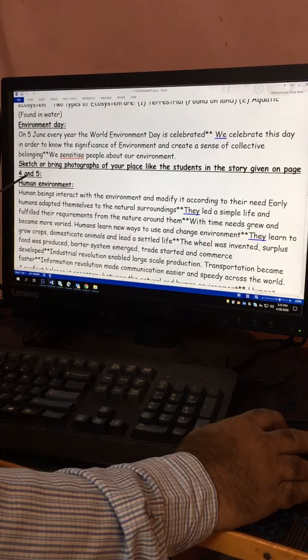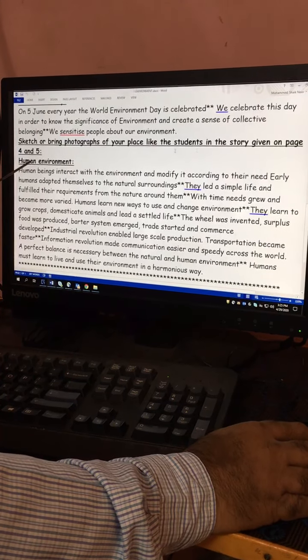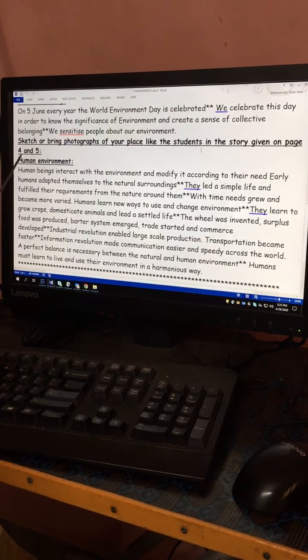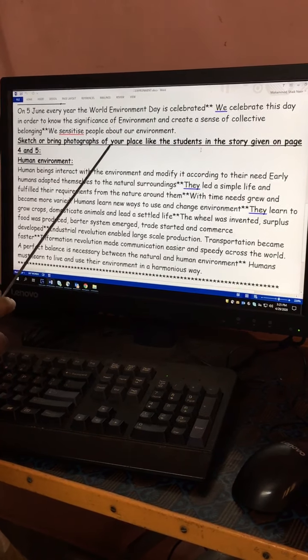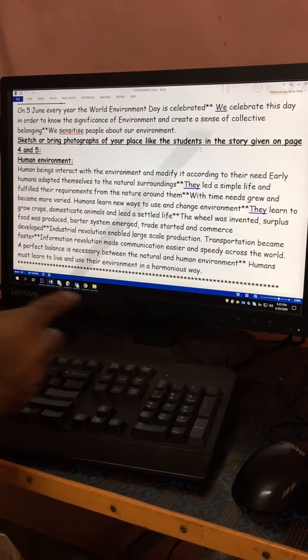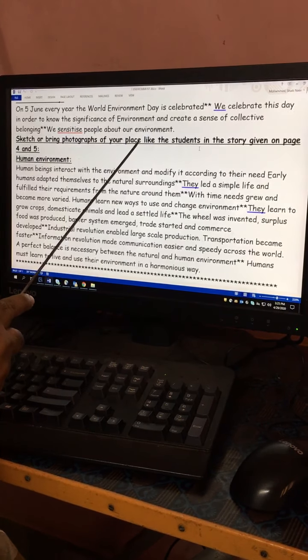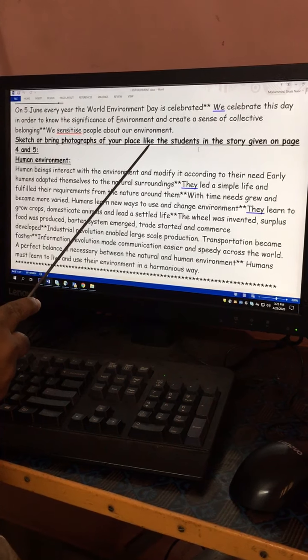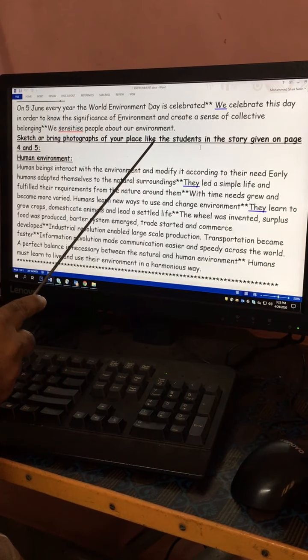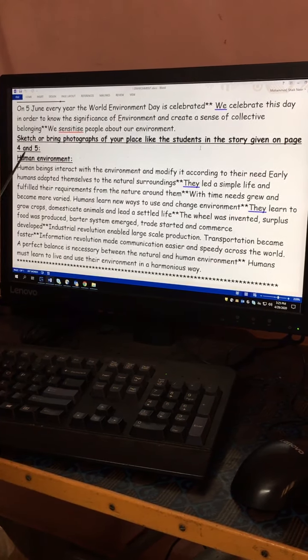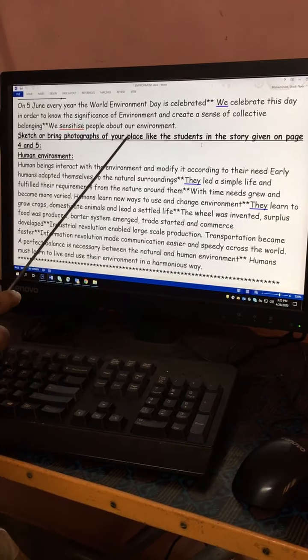And sketch or bring photographs of your place, like the students in the story given on pages 4 and 5. So whatever photographs are given on pages 4 and 5, you also collect some pictures related to the environment, and draw some fine sketches of how you celebrate Environment Day. Okay, my dear boys, so that you can do it.